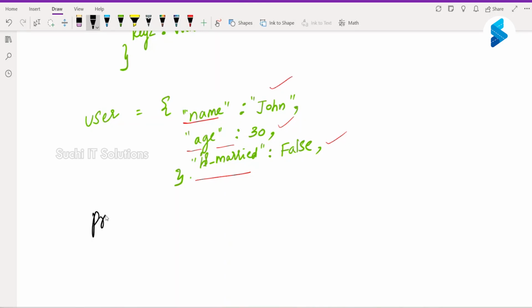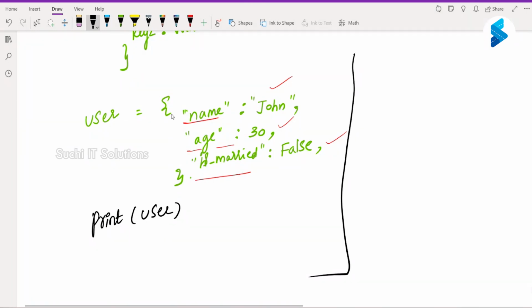If I just say print user, this is going to print our dictionary like this. I'm creating a dictionary, and alongside I also have key value pairs within that. I create a dictionary and also with the data, with the key and value pairs.